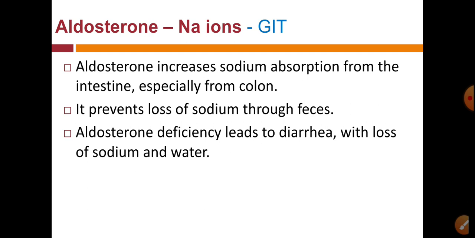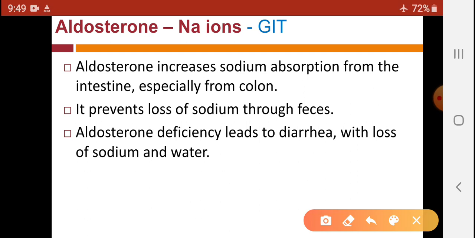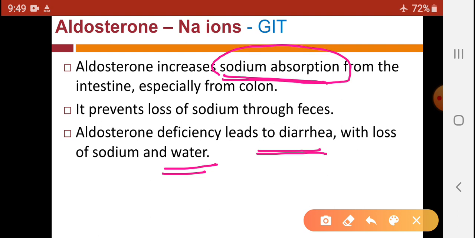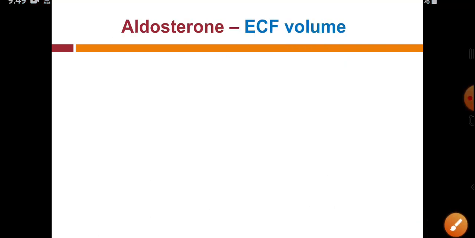It prevents loss of sodium through feces. But when there is aldosterone deficiency, sodium absorption also gets prevented, and so there is diarrhea, because more sodium is excreted with water, and so the patient develops this diarrhea.